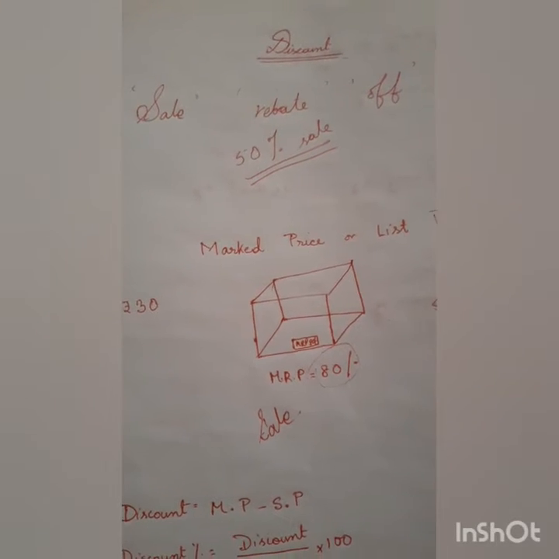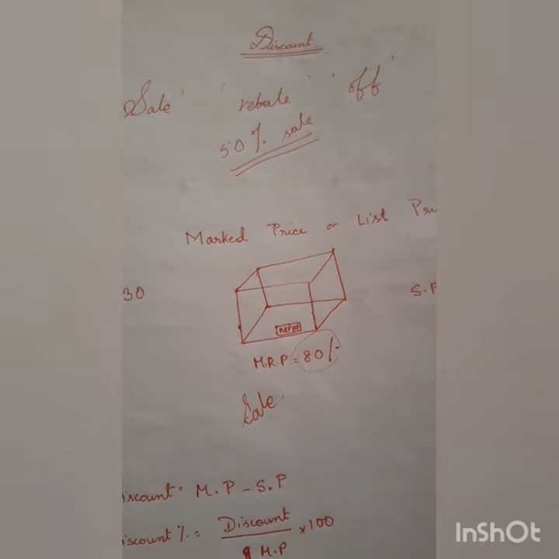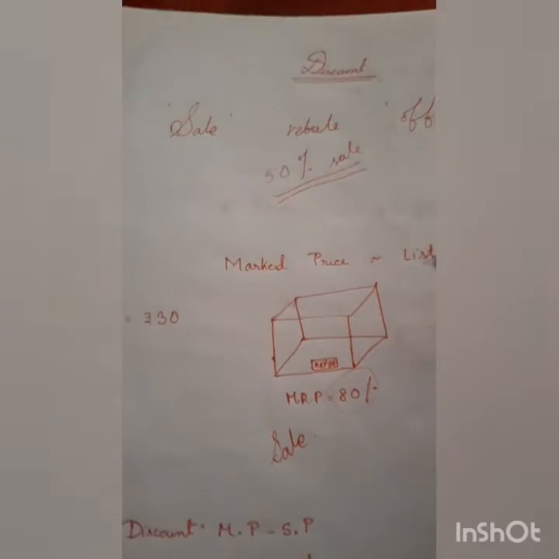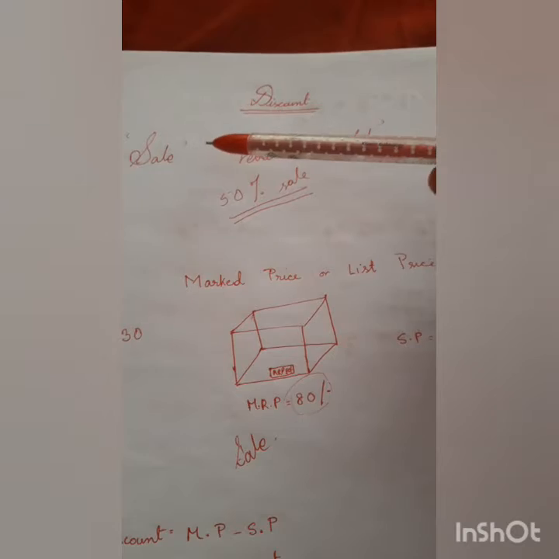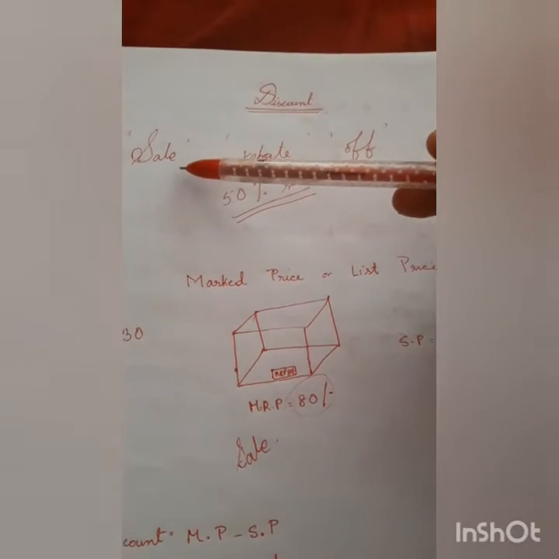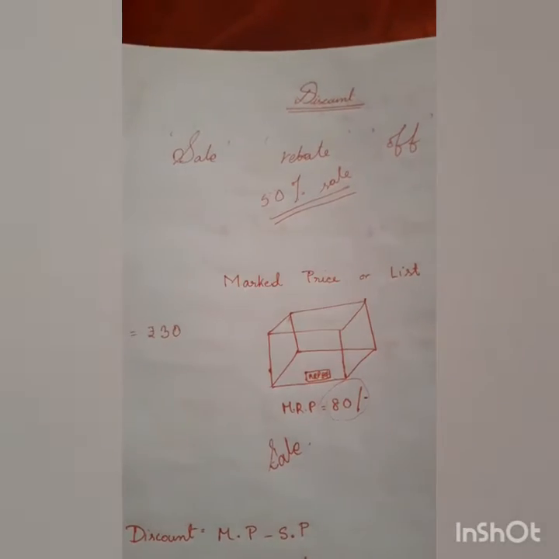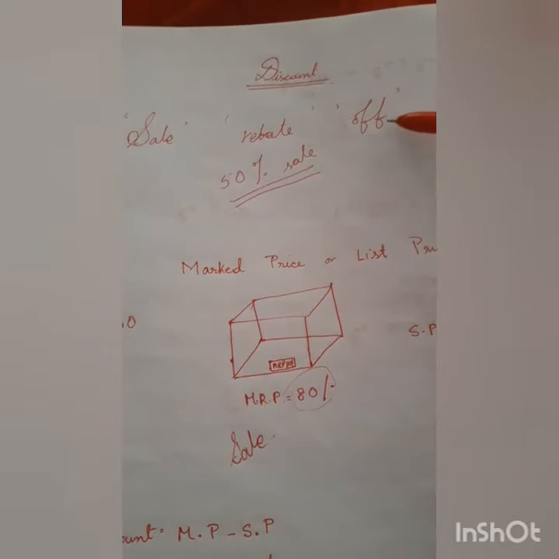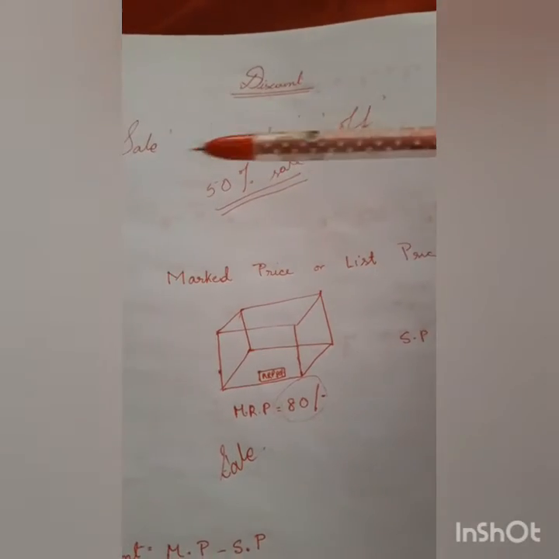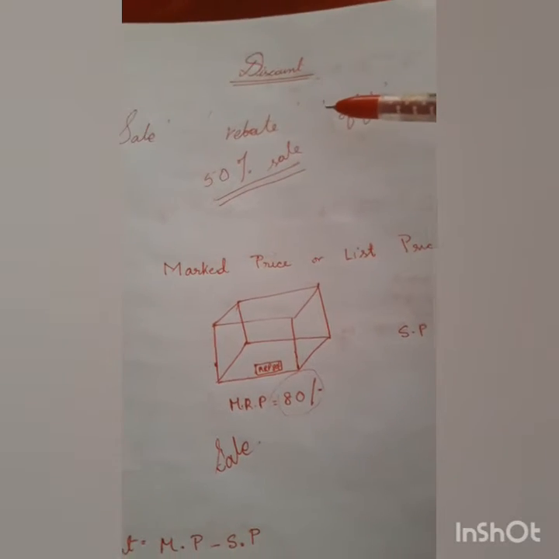Today we are going to start with exercise 12.2. First, let us understand the meaning of the topic. The topic is discount. Most of the time you hear these terms: sale, rebate, off. There is a 50% sale going on. What is the meaning of all these terms? The shopkeeper gives us the item at a price lesser than the original price.